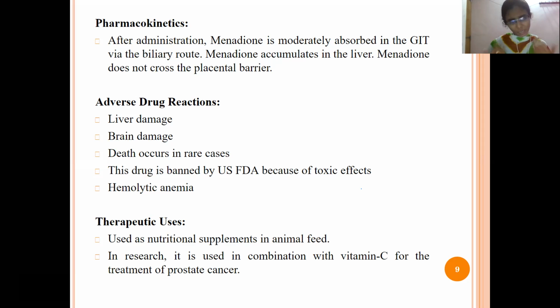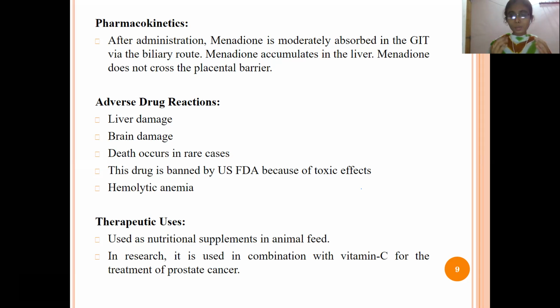Means if we administer the drug also, it does not cause any effect to the baby. Means the baby is present in the placental barrier in women, right? So it does not cross the placental barrier, and it is excreted through the urine. Adverse drug reactions are liver damage, brain damage. In some cases, if we take more than the required dose, death also occurs, and also anemia.